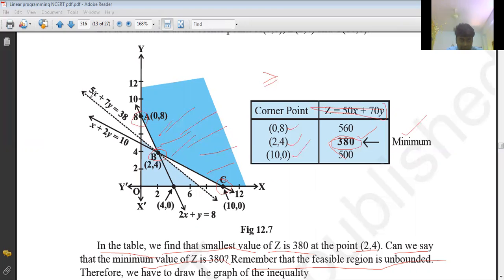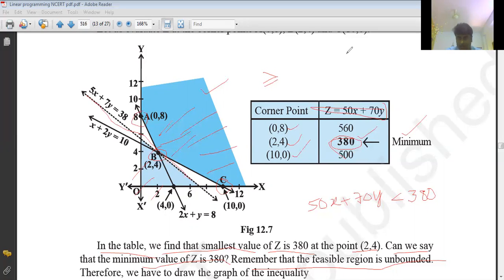This is a dotted line, 50x + 70y, less than that 380 value. So we have to draw this inequality to check whether the feasible region has any common point with this open half plane. Okay, finally there is no common point. So finally we'll declare 380 as the minimum.